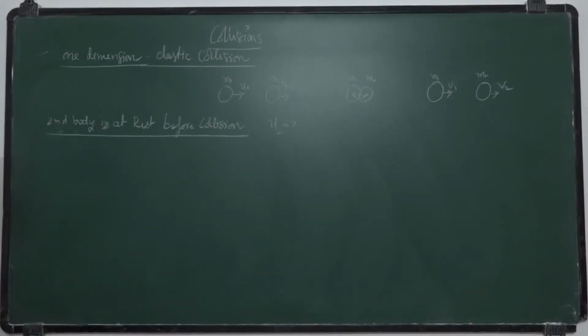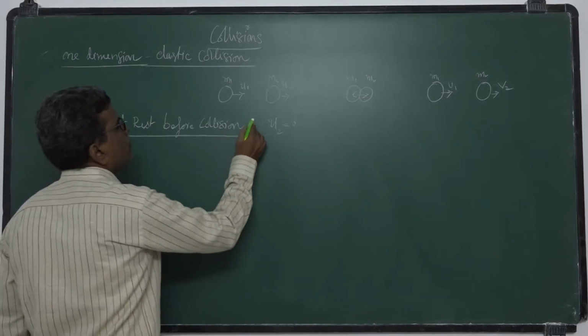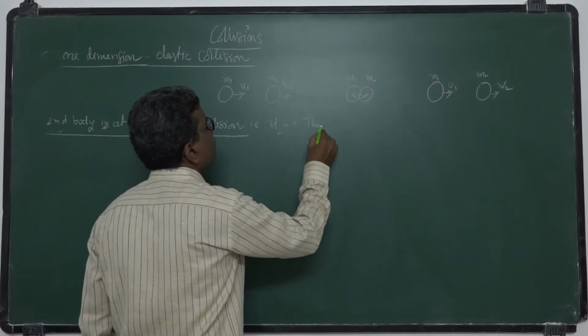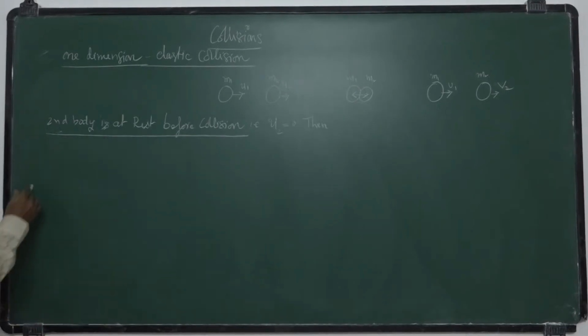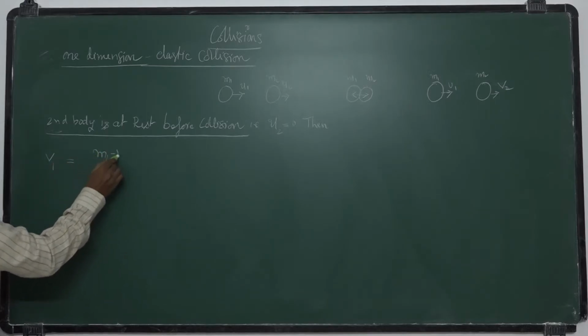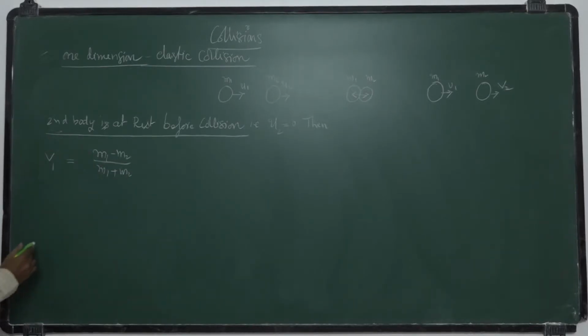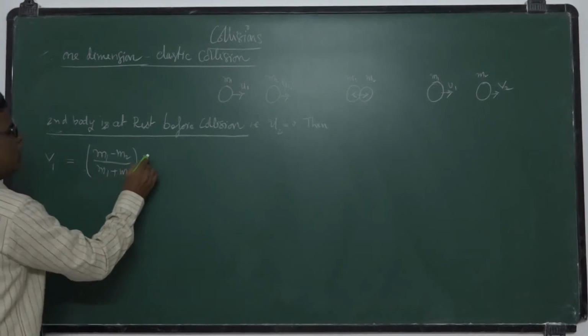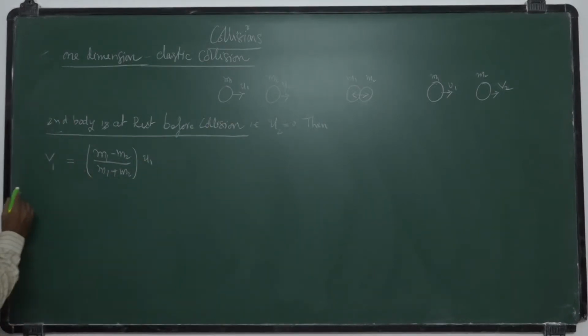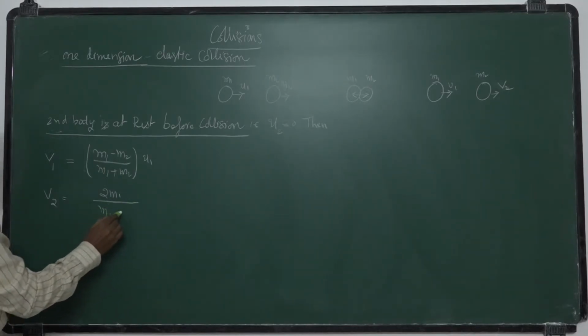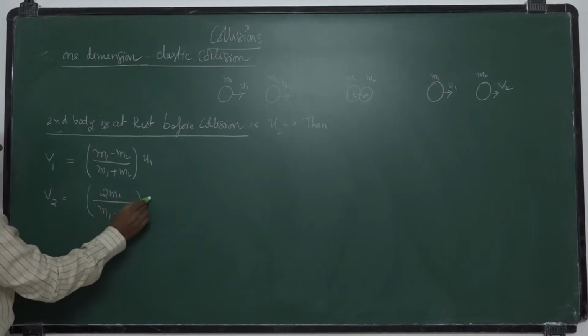Then what are v1 and v2, the velocities of the colliding bodies after collision? v1 is equal to m1 minus m2 by m1 plus m2 of u1, since the u2 term becomes 0, and v2 is equal to 2m1 by m1 plus m2 of u1.